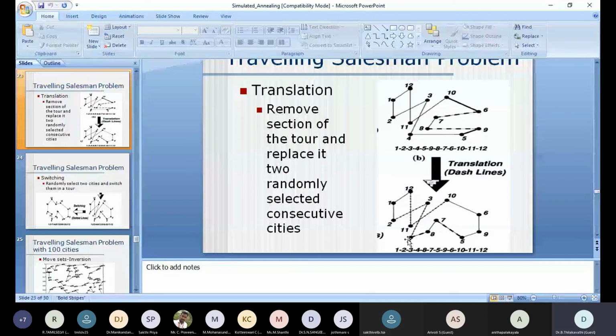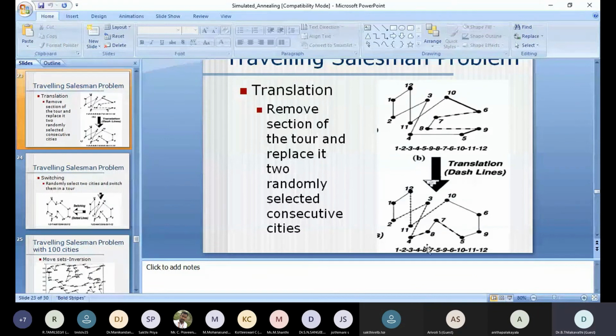So how is it removed? Here after this 4, it is moved to 8, 7, then 5, 9, 6. The two randomly selected consecutive cities are here 6 to 7 and then 8 to 9.